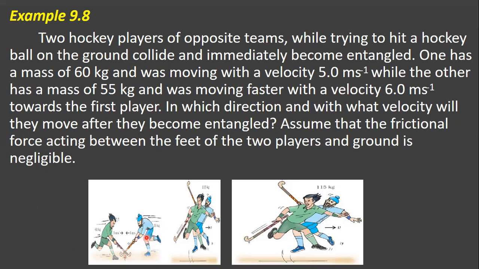He was moving faster with a velocity of 6 meter per second towards the first player here. You have to find in which direction and with what velocity they will move after they become entangled. You have to assume here that the frictional force between the feet of the two players and the ground is negligible.